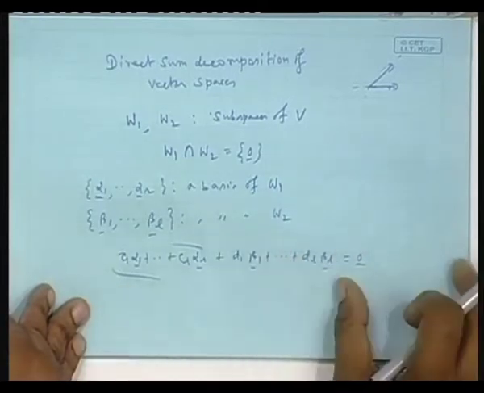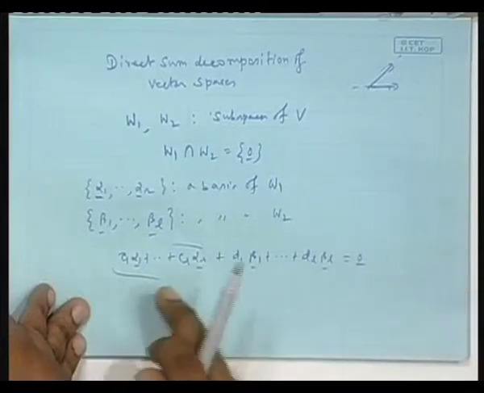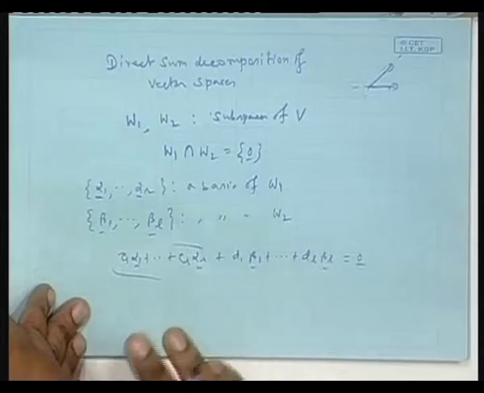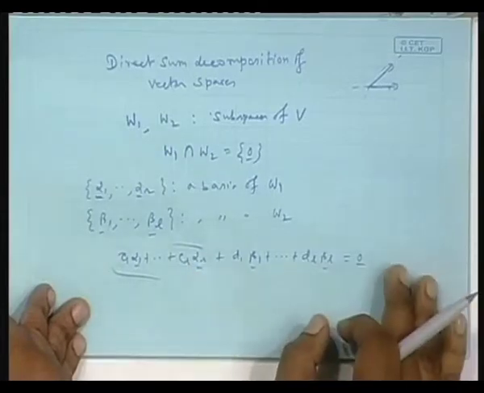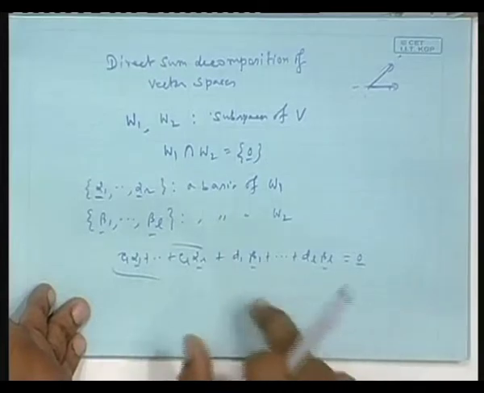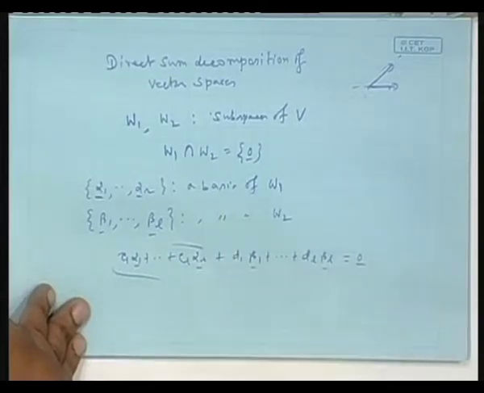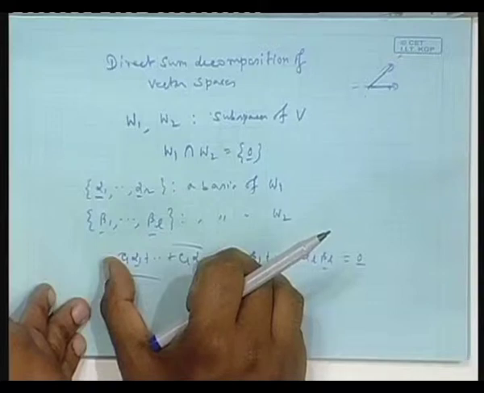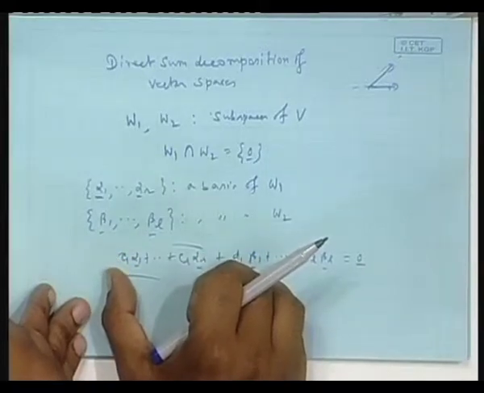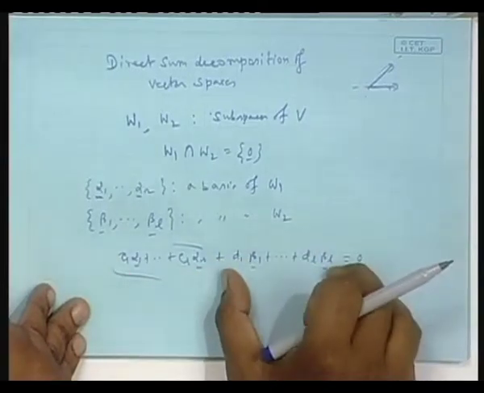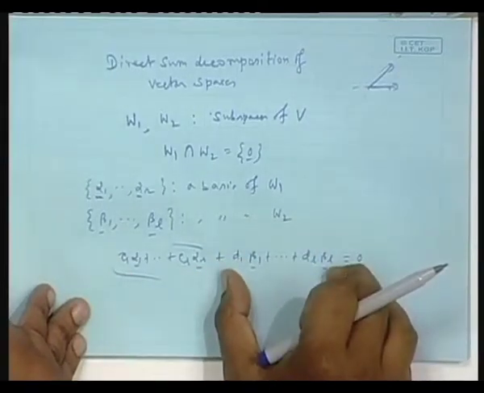If left hand side equal to right hand side, that would imply this vector belongs to both W1 and W2. Left hand side belongs to W1, right hand side belongs to W2, we know. But if you can equate the two, that means they belong to both W1 and W2. But what belongs to both W1 and W2? Only 0. So, this part is a 0 vector. But if this is a 0 vector, alpha 1 to alpha r is a linearly independent set, so the only solution possible is C1 to Cr is 0. If this part is a 0 vector, beta 1 to beta L is a linearly independent set. See the way I prove.